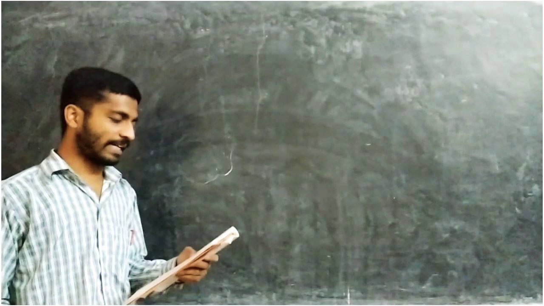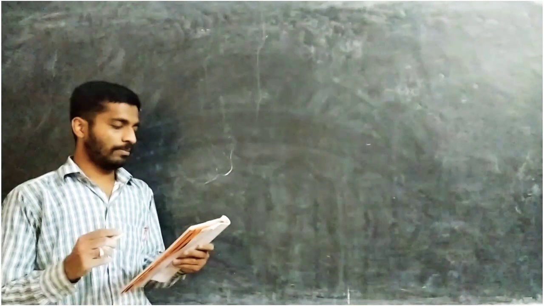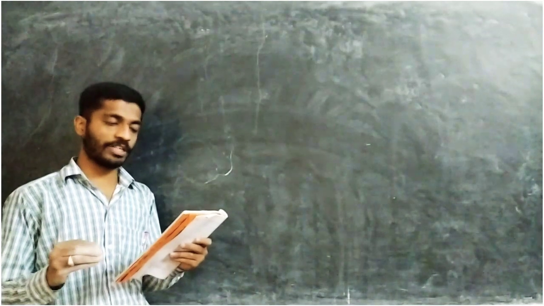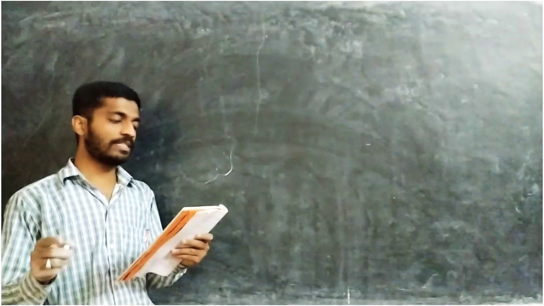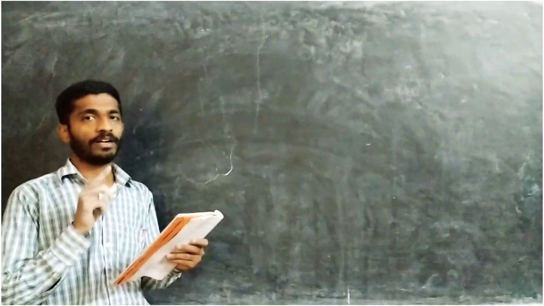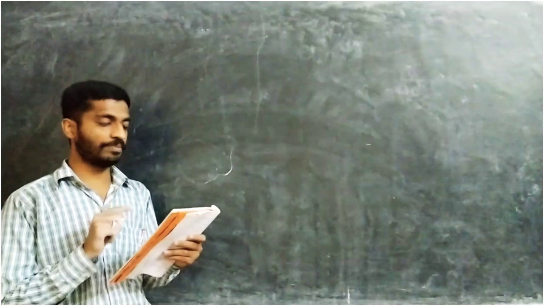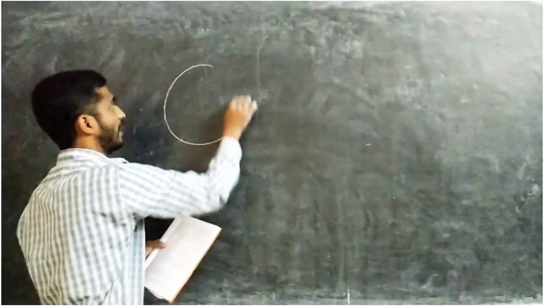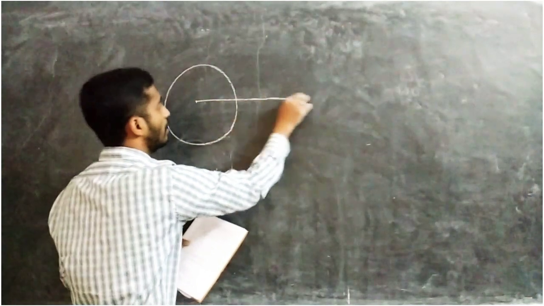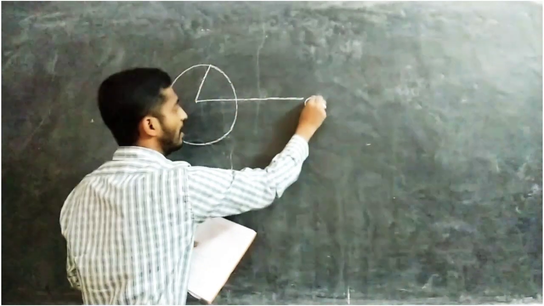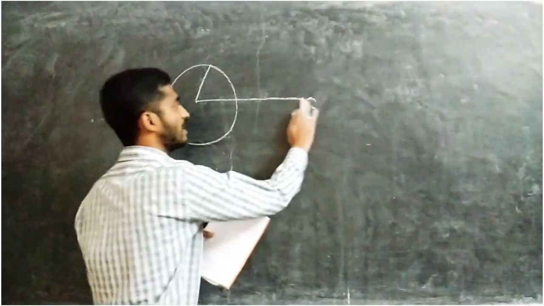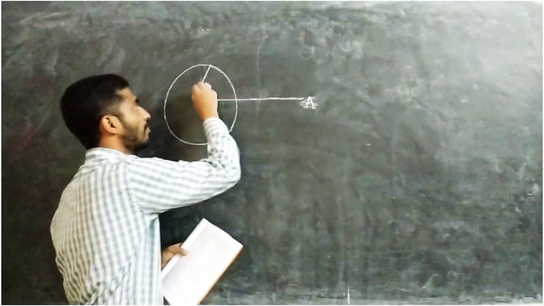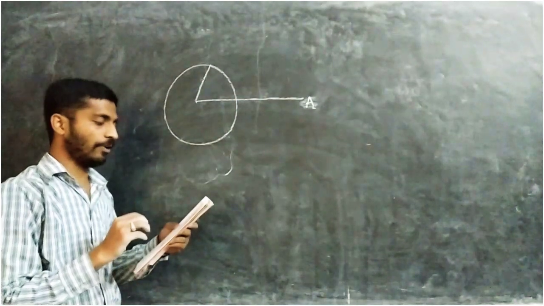Fifth question is for your practice. Sixth one. The length of a tangent from a point A at distance 5 cm from the center of the circle is 4 cm. Okay. Read it twice. Don't get confused. The length of the tangent is 4 cm. So if you take a rough diagram, here one point is there. Let's take it as A. Okay, point A. The radius of the circle you have to find.